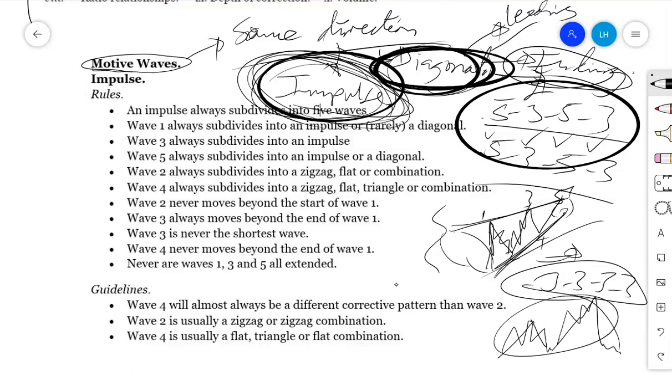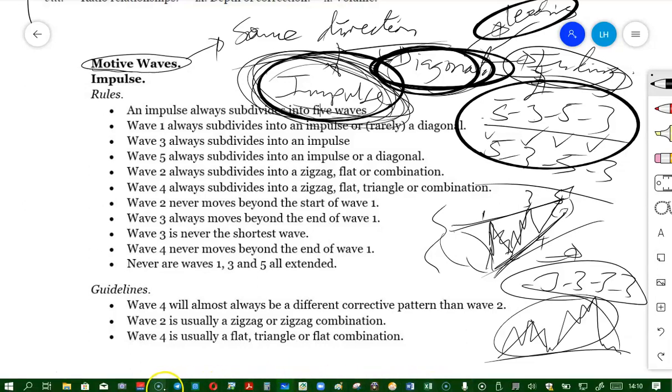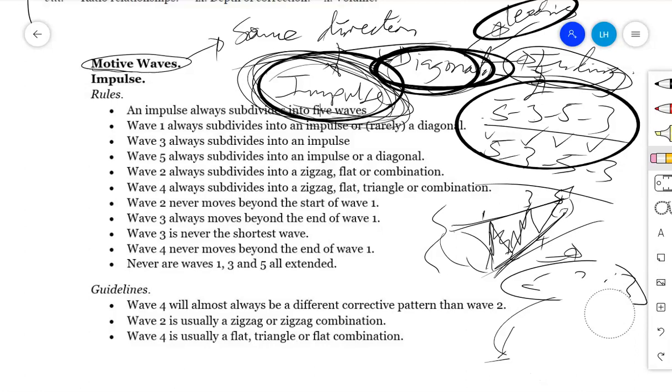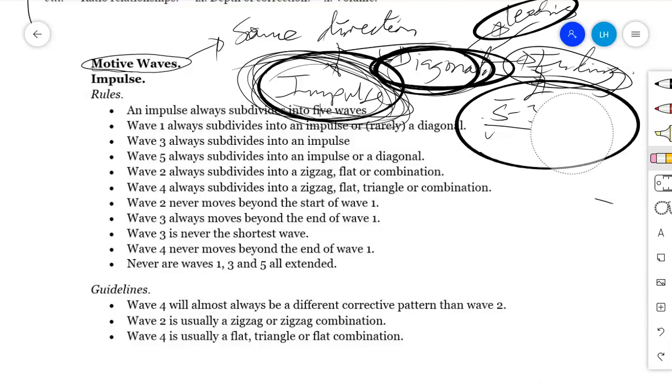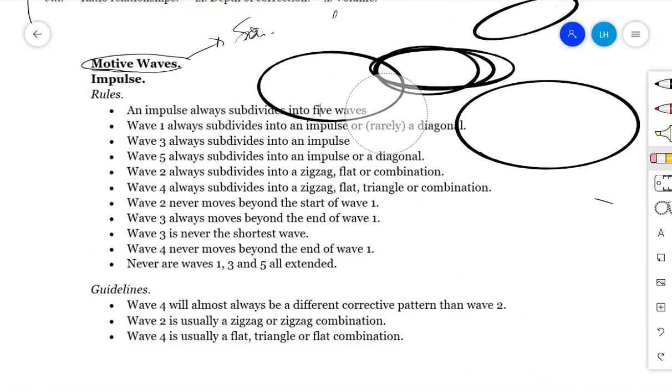It means when you explore the internal building of the waves, you'll find that they have different building. The first wave has a different building from the first wave of the leading diagonal. Now, this was just a description of what the motive waves actually are, and I've described it in a very detailed way, and mainly this was already described. I will link you to those videos that explain the issues on diagonals.